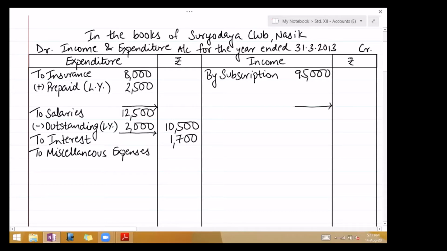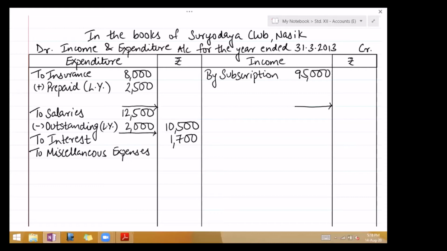What belongs to last year will go to last year's liability. And since you have already paid it this year, it will not remain a liability. Like bank overdraft. It disappeared. It was a liability. This year, it's not a liability. It's paid. Salary. It was a liability last year. It's been paid this year. Disappears.